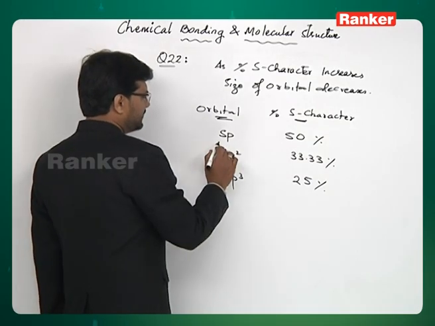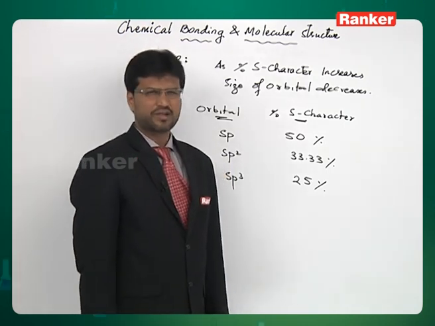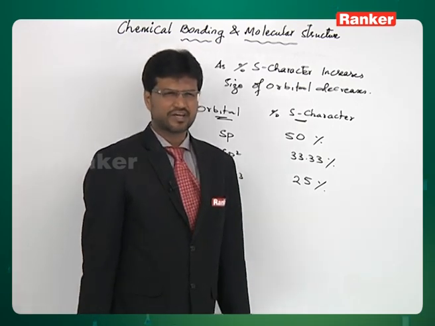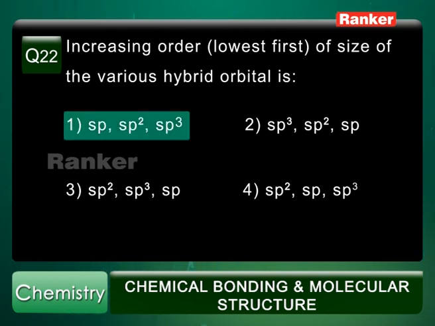So you can see sp orbital has highest s character, so its size will be smallest. Then comes sp2 and finally sp3. So the correct answer is first option, sp less than sp2 less than sp3, that is the order of size of orbitals. So the correct answer is first option.